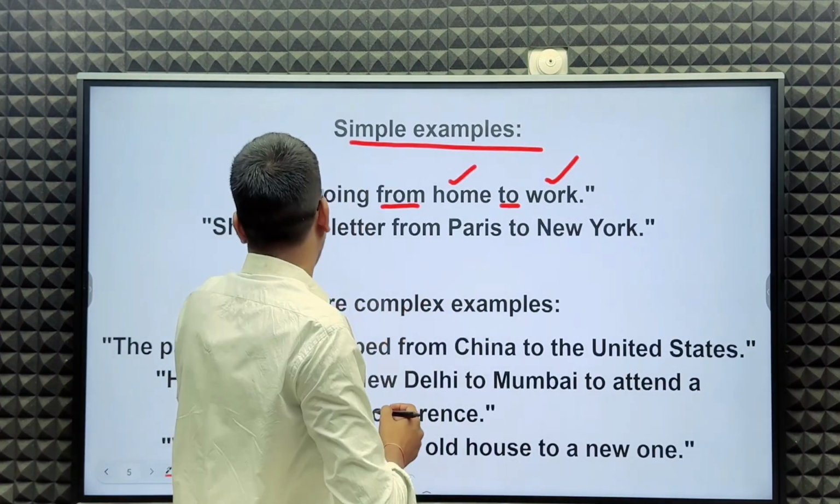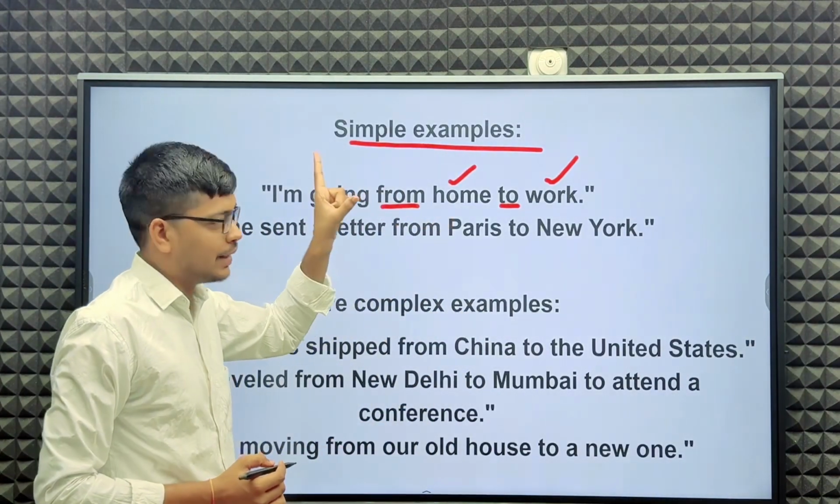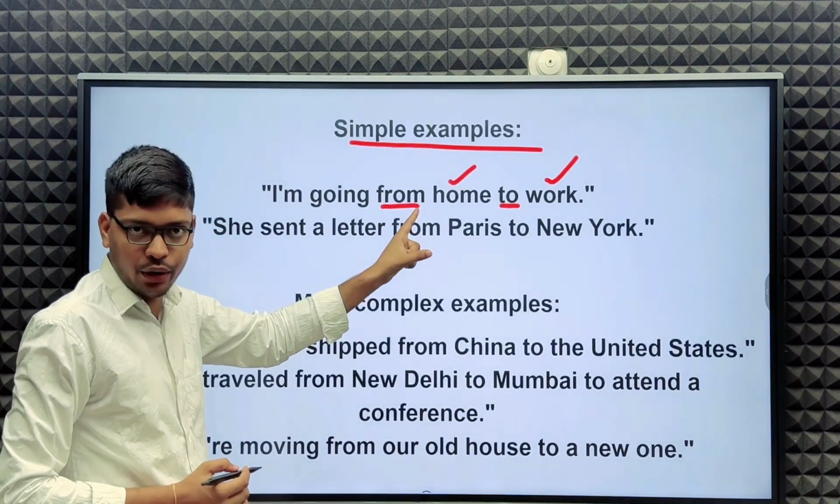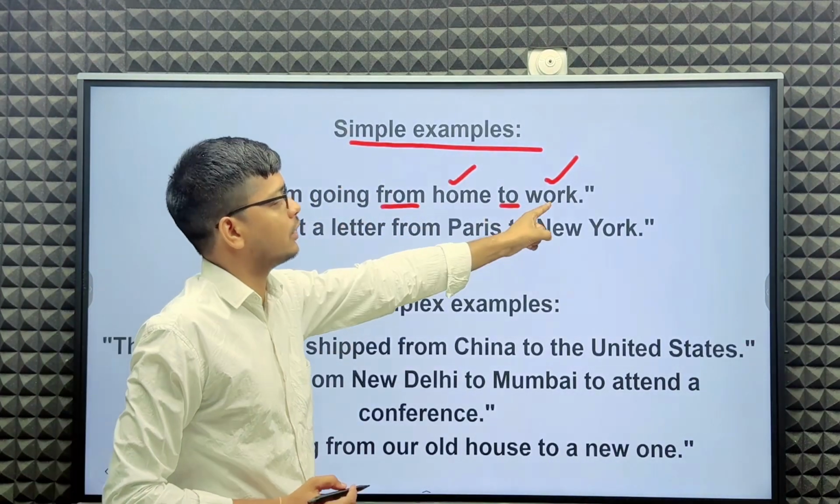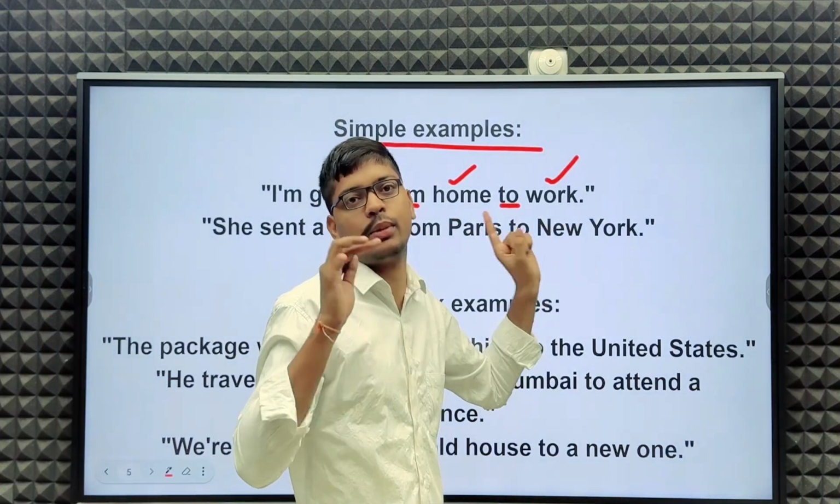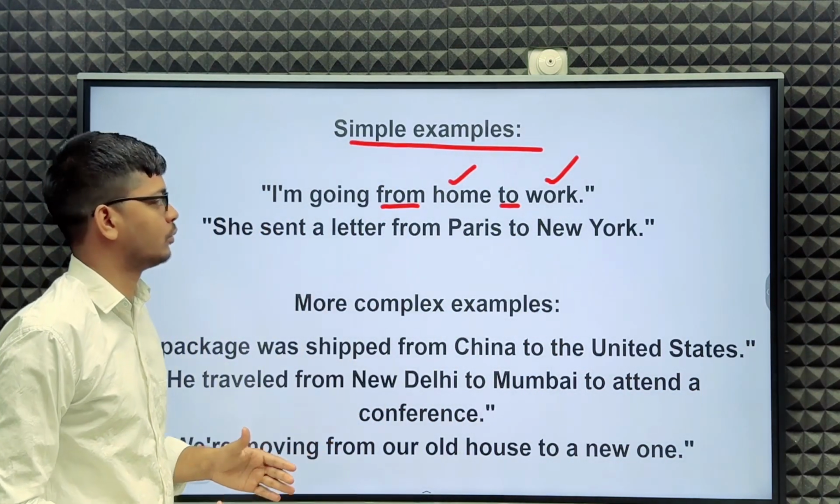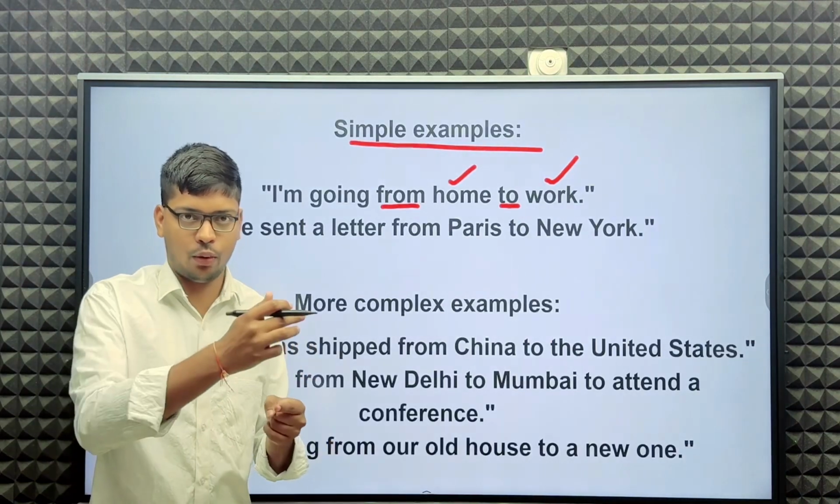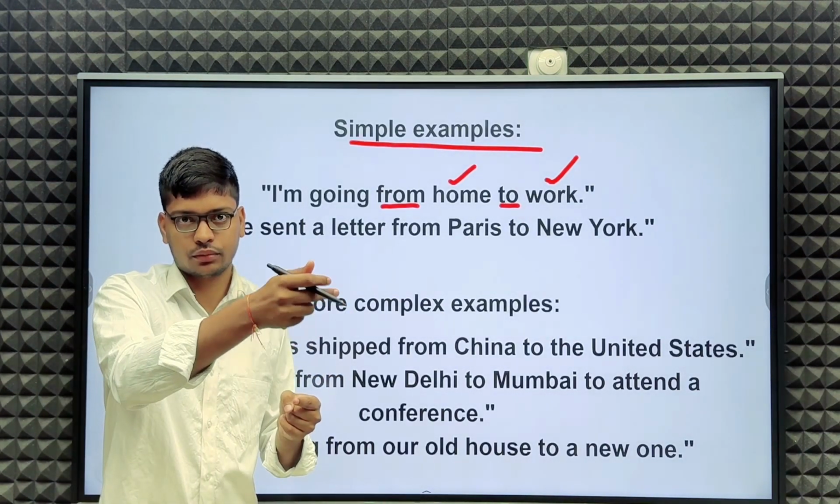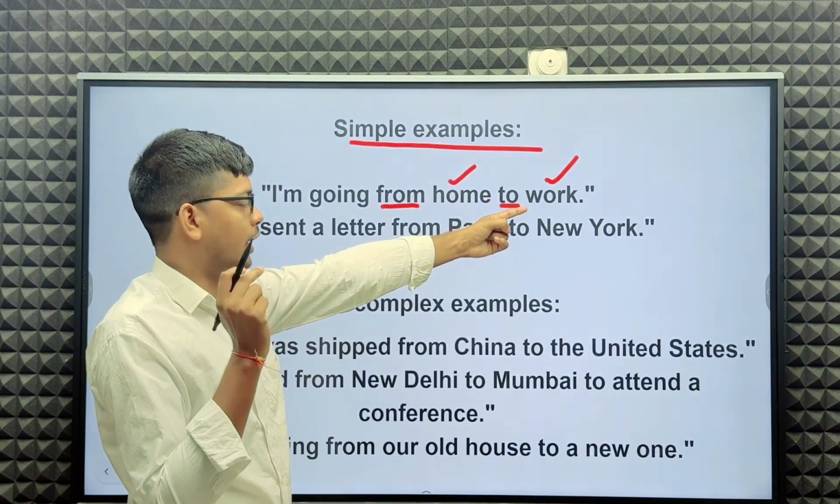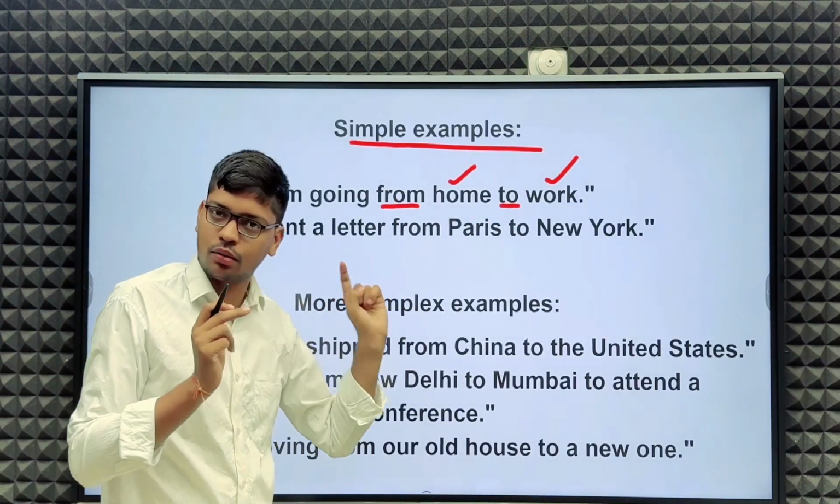So I am going from home. This is my starting point. This is my origin. To work. Work is my purpose. Work is my target. I hope you guys understand when we use "from" and "to" before target or purpose or destination or origin.